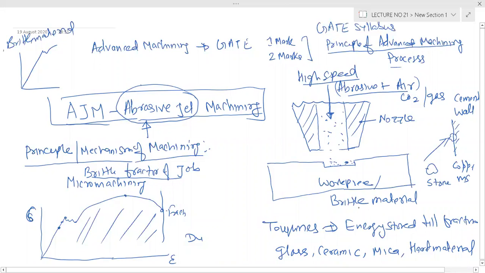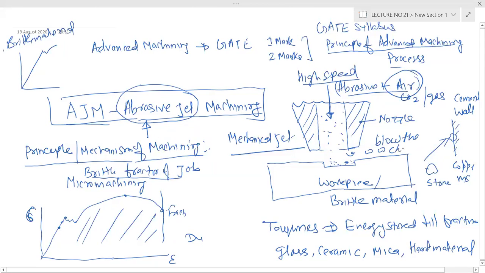So this abrasive jet machining is basically a mechanical jet, right? We call it a mechanical jet. So you have thermal jet, mechanical jet. And a small chip will form, and the air that is used will blow the chip.